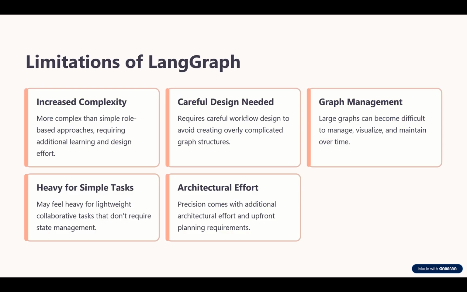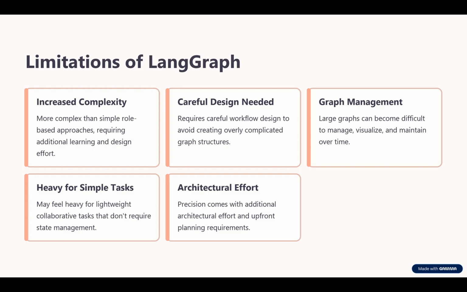Do we have limitations? Yes. Its main limitation is its complexity. The more precise we want the workflow to be, the more carefully we must design. That requires architectural effort. Large graphs can also become difficult to manage if the design is not handled cleanly. So, although graph-based control is powerful, it also demands more discipline.